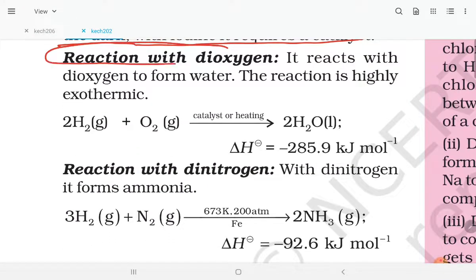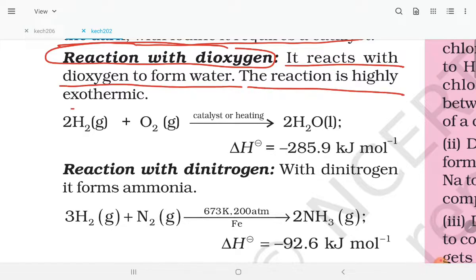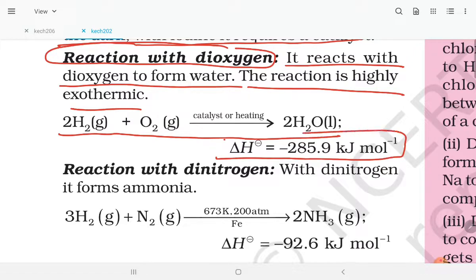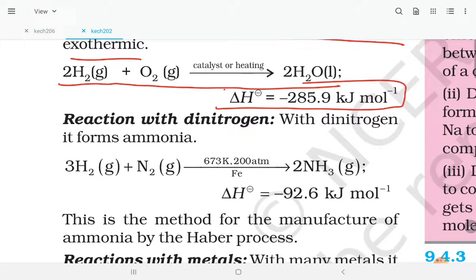Reaction with dioxygen: it reacts with dioxygen to form water. The reaction is highly exothermic. So 2H2 plus O2 gives 2H2O, and the enthalpy of formation is minus 285.9 kilojoules.